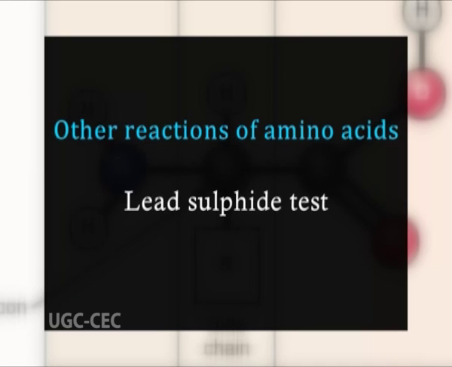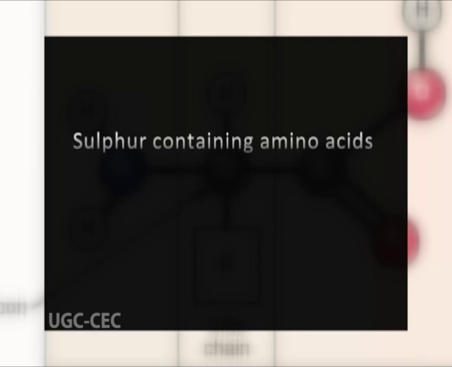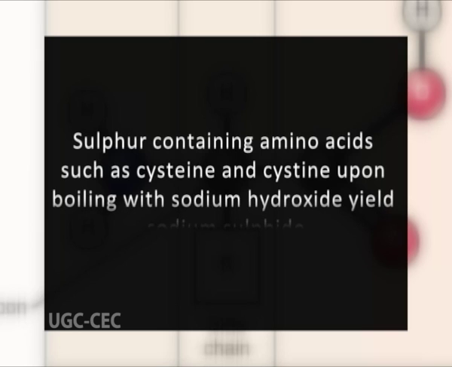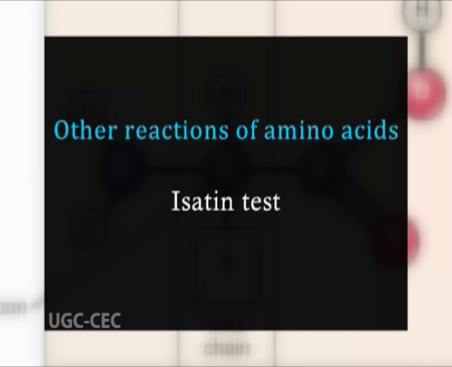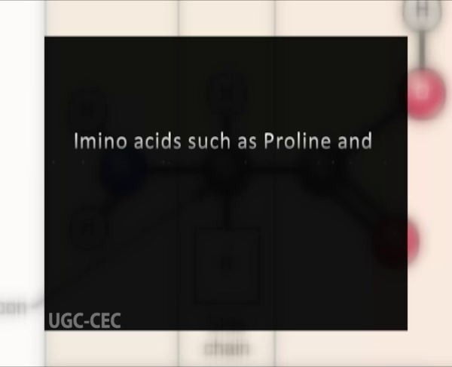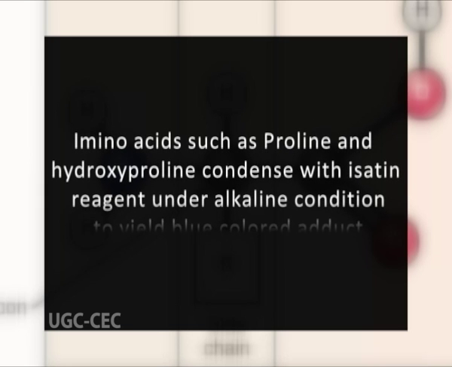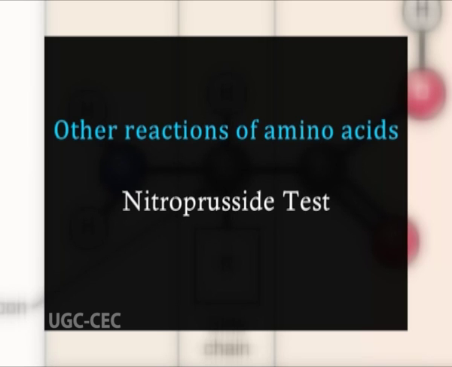Lead sulfide test. Sulfur containing amino acids such as cysteine and cystine upon boiling with sodium hydroxide yield sodium sulfide. This reaction is due to the partial conversion of organic sulfur to inorganic sulfide, which can be detected by precipitating it to lead sulfide using lead acetate solution. Isatin test. Amino acids such as proline and hydroxyproline condense with isatin reagent under the alkaline condition to yield blue colored adduct. The last test, that's nitroprusside test.